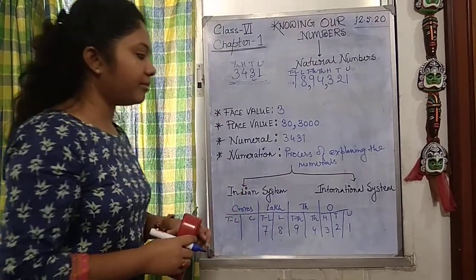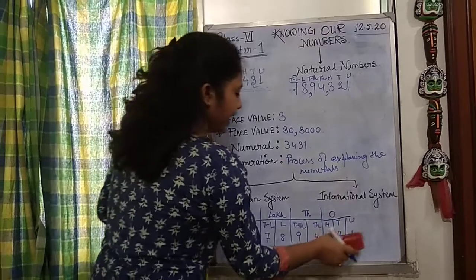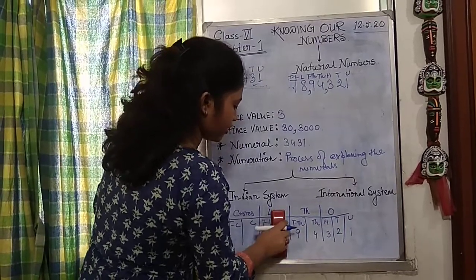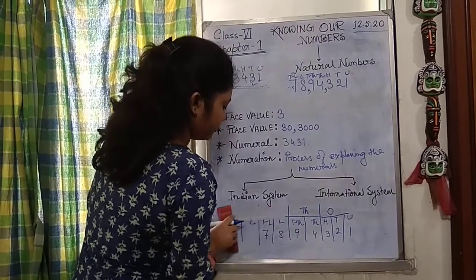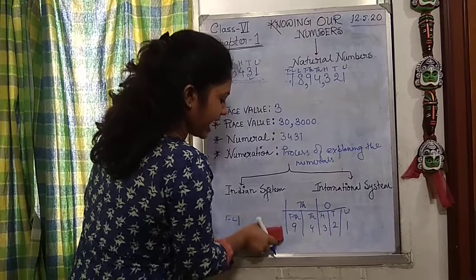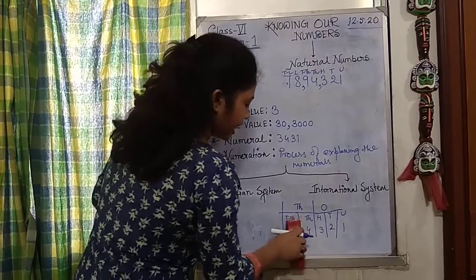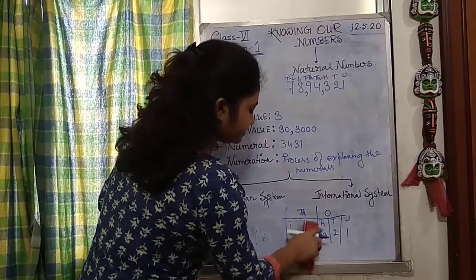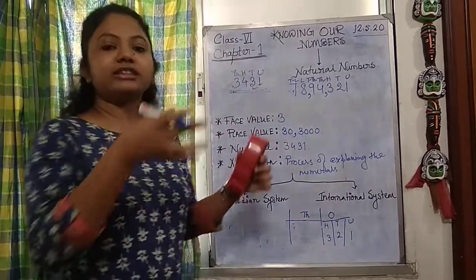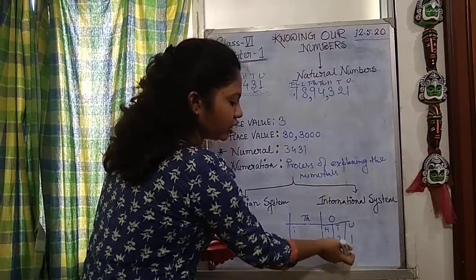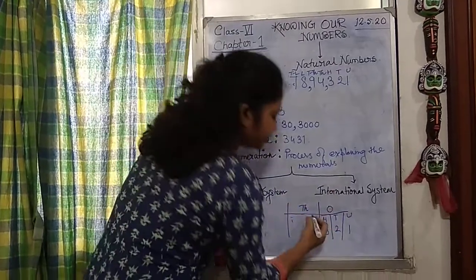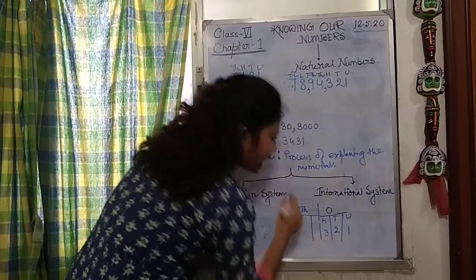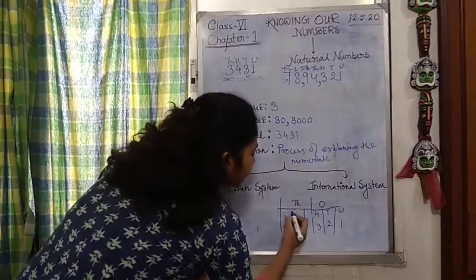Now we will be talking about the international system. The international system differs from the lakh position, which contains a million and billion. Another difference is the position in the thousand. They always get a 3 column system, like we see in the ones position, in every column.